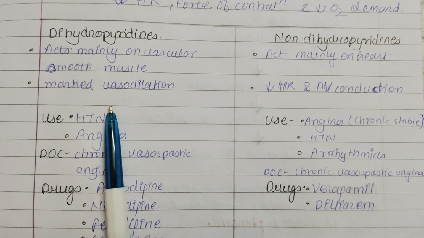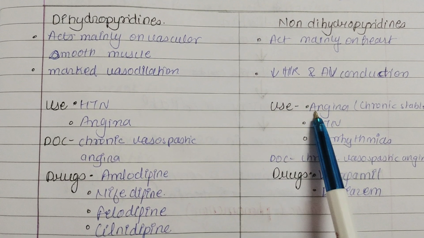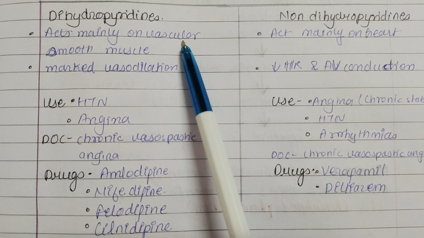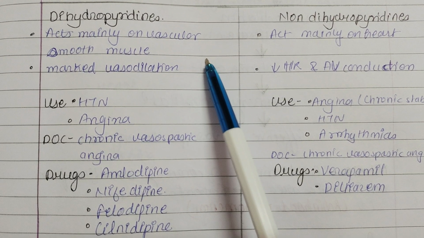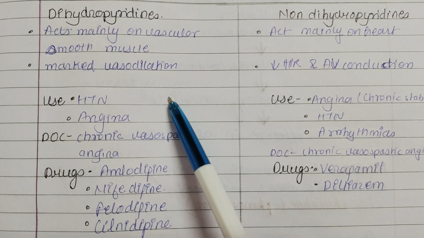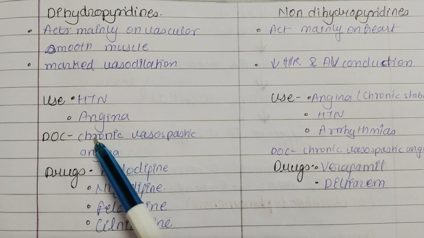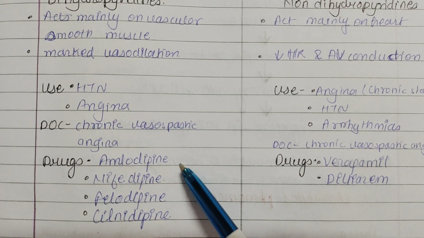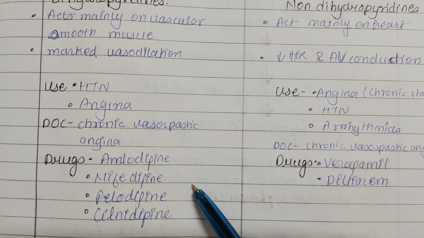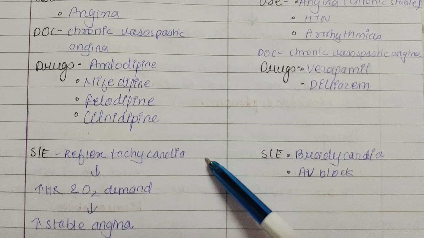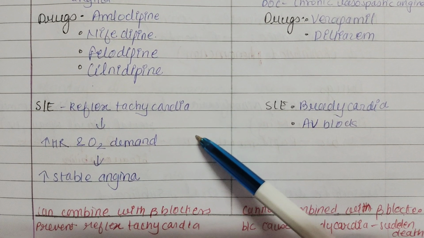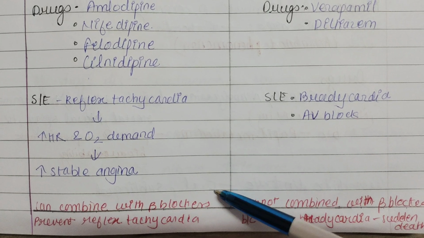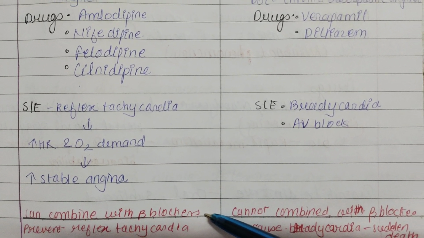Dihydropyridines act mainly on vascular smooth muscle and they cause marked vasodilatation. They are used in hypertension and angina. They are the drug of choice for chronic vasospastic angina. The drugs are amlodipine, nifedipine, felodipine, clinidipine. The side effect is reflex tachycardia. They increase the heart rate and oxygen demand, increasing the chance of stable angina. If combined with beta blockers, they prevent the reflex tachycardia.